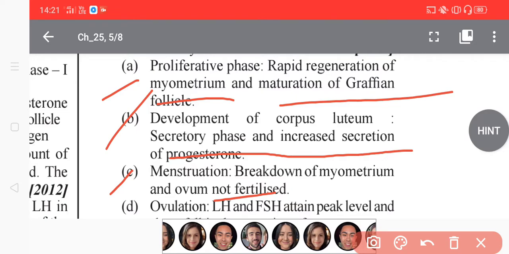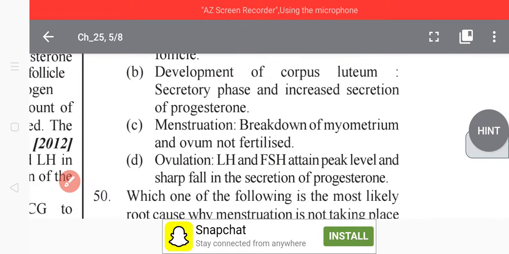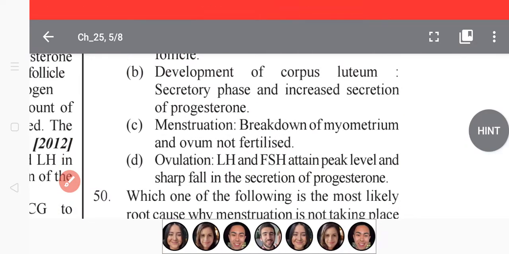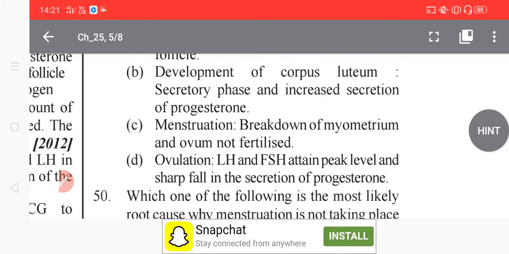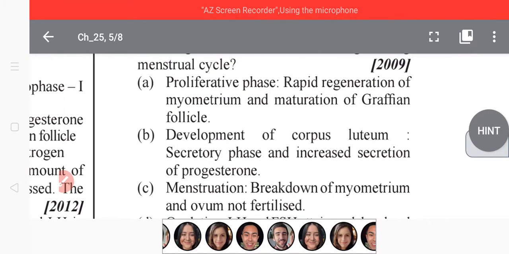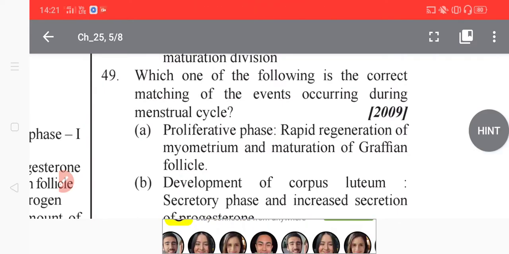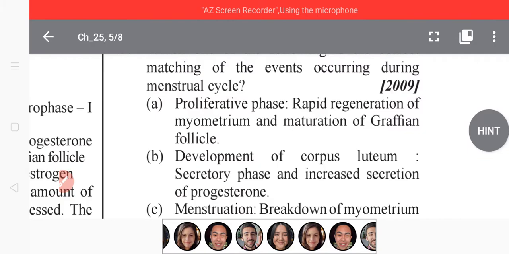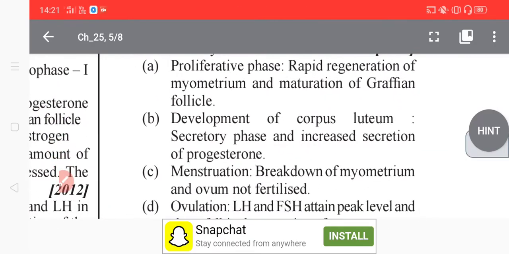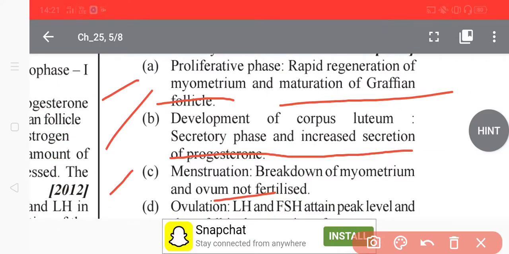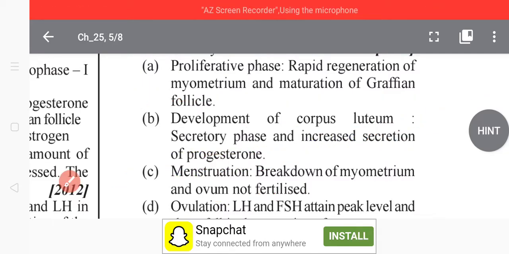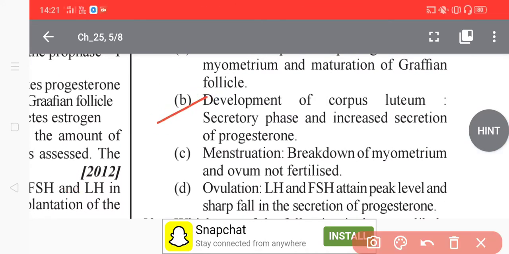And the last option, option D: ovulation, LH and FSH attain a peak level and there is a sharp fall in the secretion of progesterone. So tell me, student, what is the correct matching event occurring during the menstrual cycle? The best option is the development of the corpus luteum, secretory phase and increased secretion of progesterone.